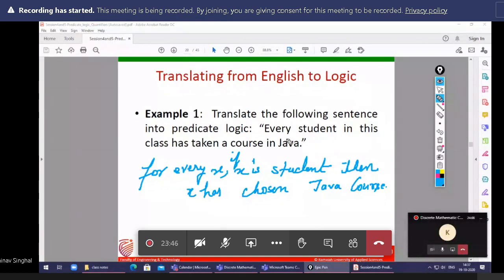You already know that when every is given, you mostly need to take the connective as conditional.